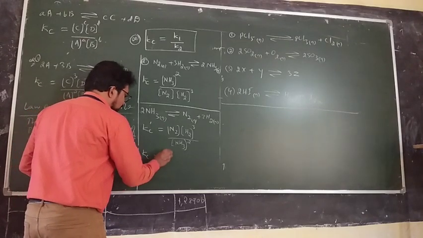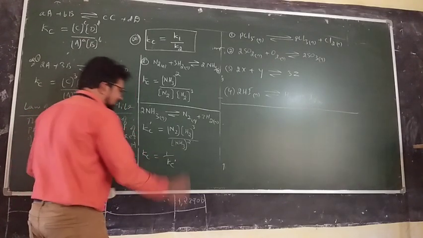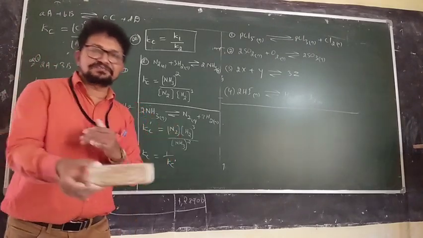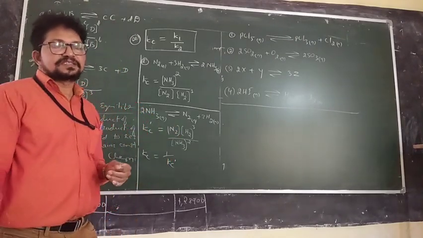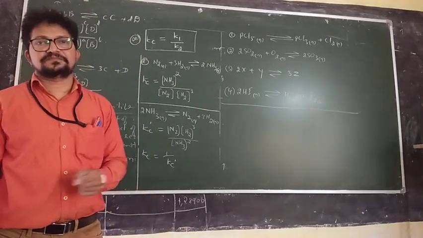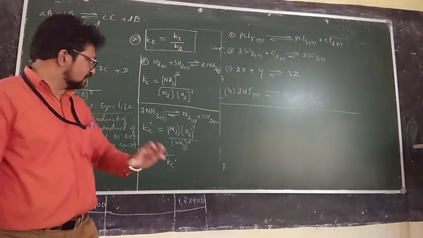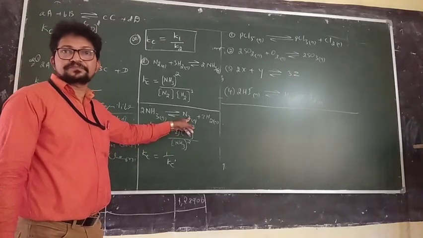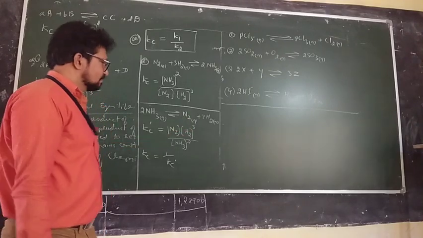Kc is equal to 1 upon Kc dash. Understand? When a reaction is reversed, the equilibrium constants are reciprocal to one another. This is again by the definition of the law of chemical equilibrium at constant temperature.